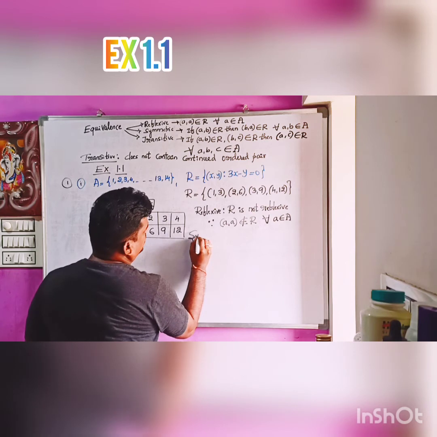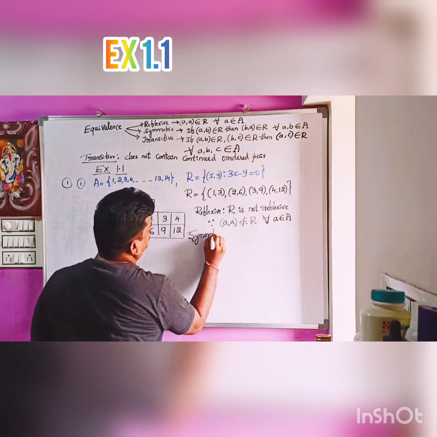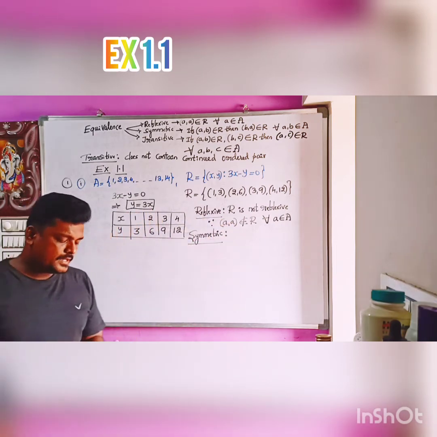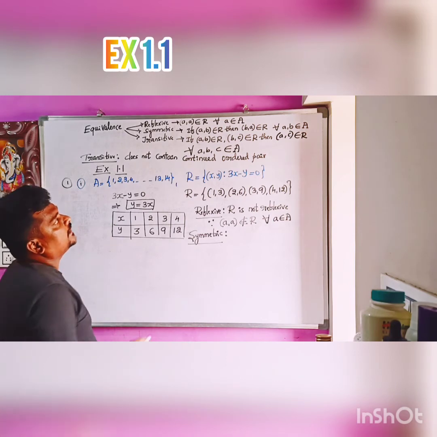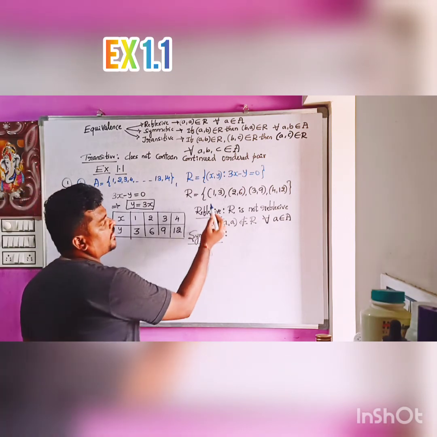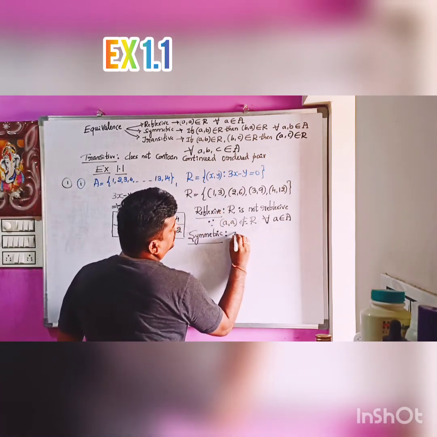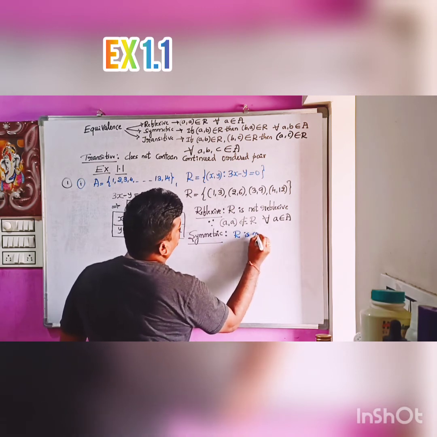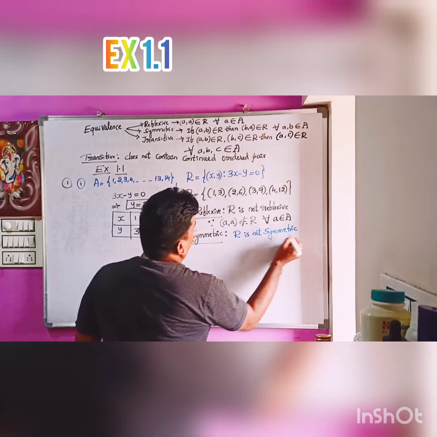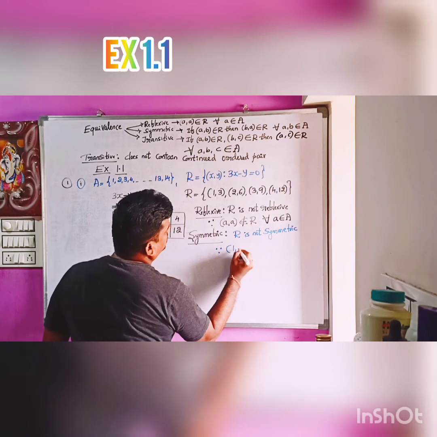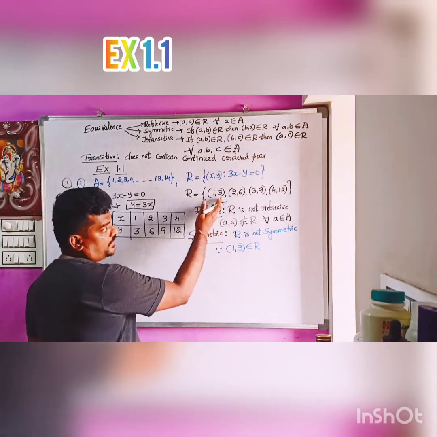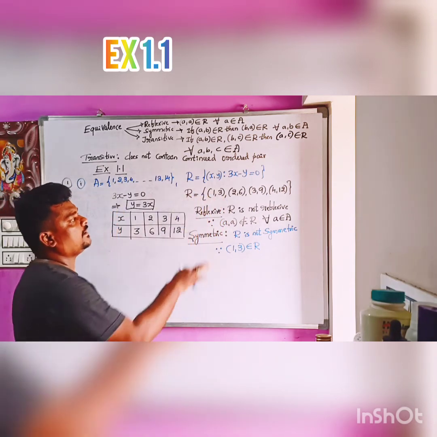So next, symmetric. What is the definition of symmetric? If (a,b) belongs to R, we have to check whether (b,a) is there or not. For example, (1,3) belongs to R. See, R is not symmetric. Why is it not symmetric? Because (1,3) is there in the relation R. If you interchange, is (3,1) there in that relation?